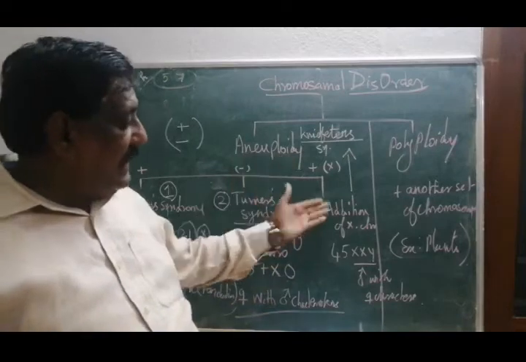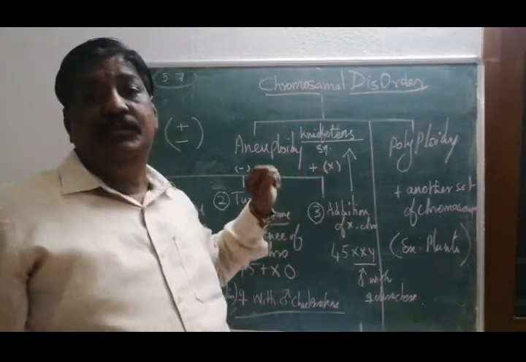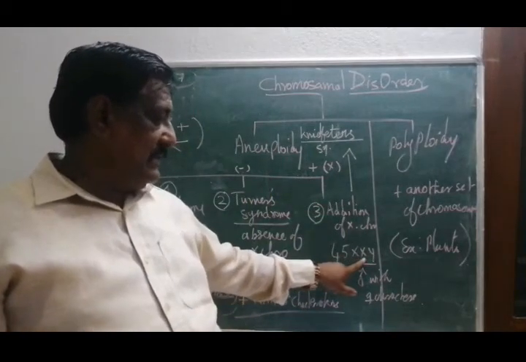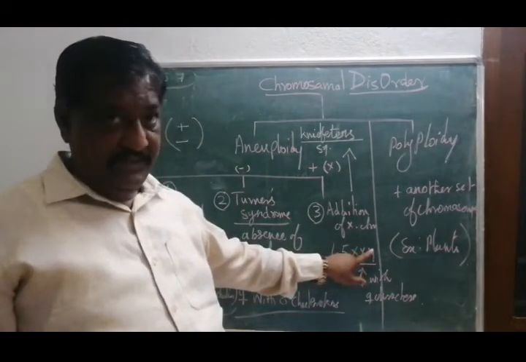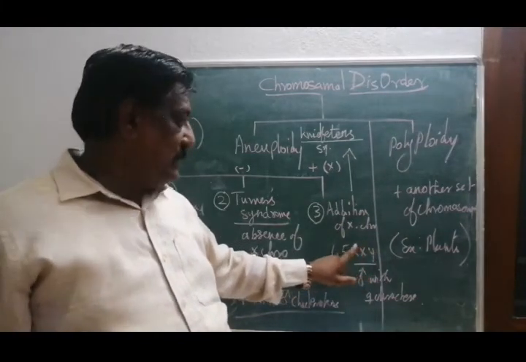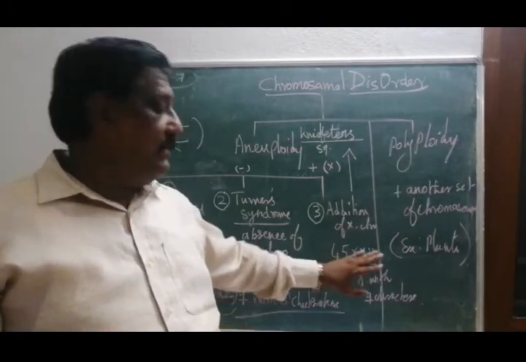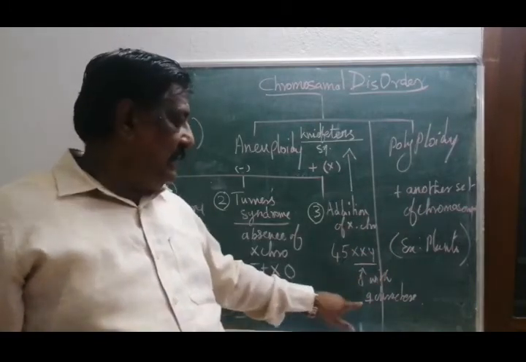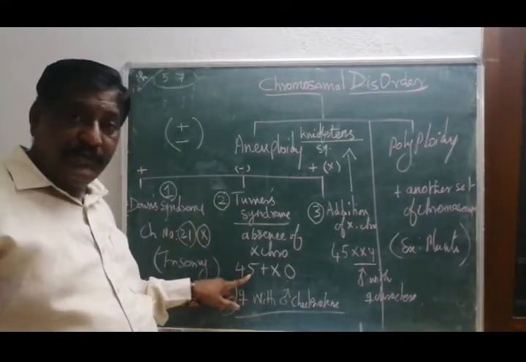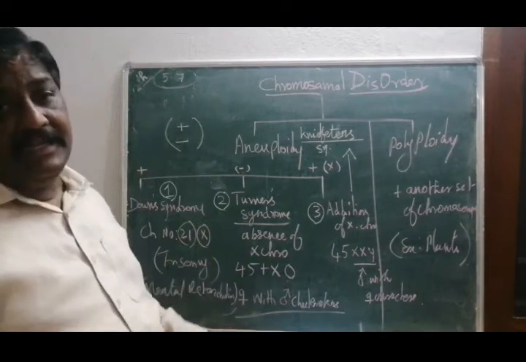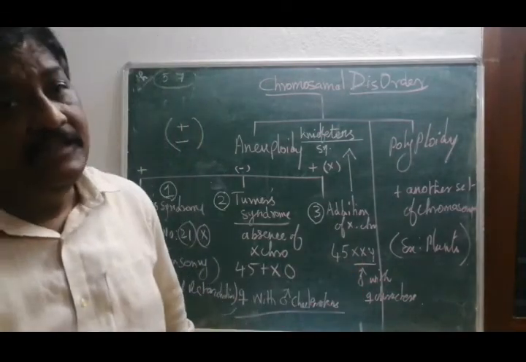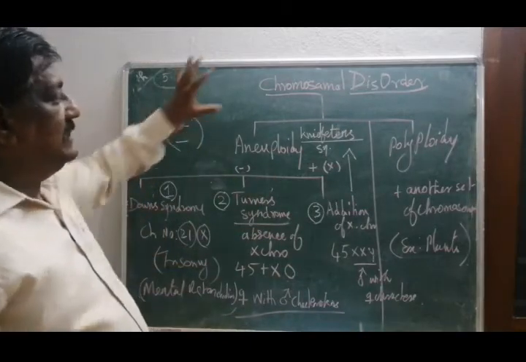Again, suppose there is an addition of an X chromosome, a sex chromosome, what will happen? Normally 46 XX is female, XY is male. Then addition of 1 X chromosome becomes XXY. XY means male, but another X comes, this is a female character. So male with the female characters. So when there is a loss of a chromosome it leads to a female with the male character, and when there is addition of an X chromosome it leads to a male with the female character. These are the 3 conditions due to chromosomal aberrations.